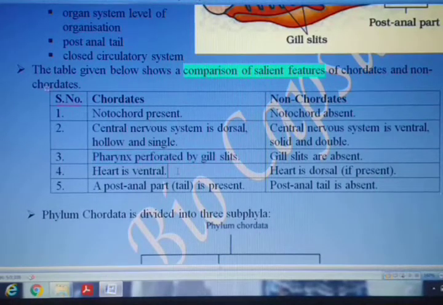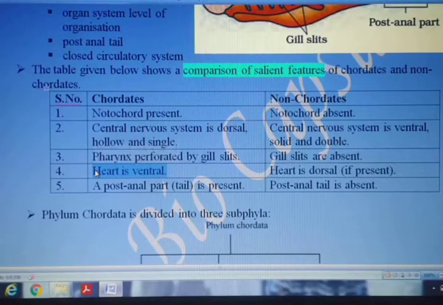Then the location of the heart is ventral in chordates, and if present, it is dorsal in non-chordates. And the last point, the post-anal tail is present in chordates, and in non-chordates, the post-anal tail is absent.